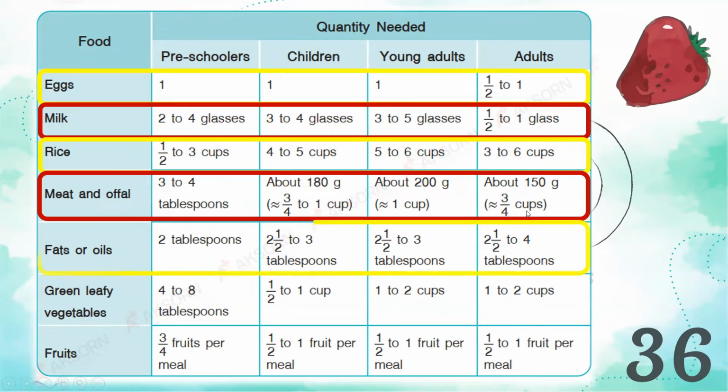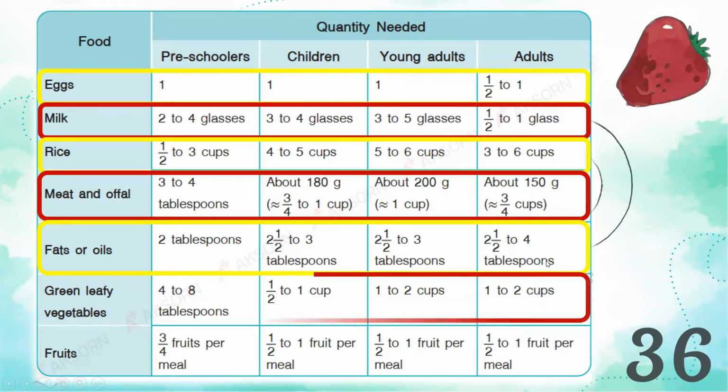Now, we also have fats and oils. For preschoolers, they only need 2 tablespoons. For children, 2½ to 3 tablespoons. For young adults, they need 2½ to 3 tablespoons, same as children. And for adults, 2½ to 4 tablespoons.